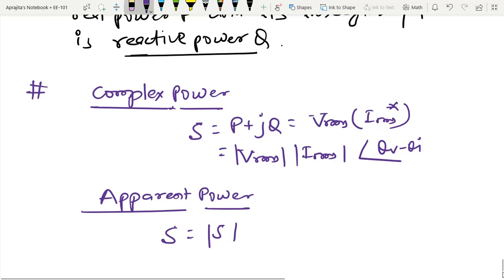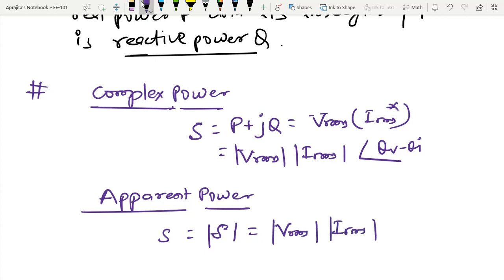So whenever we are telling apparent power, at that time we are representing it by a small s, and this is by capital S. So the magnitude of the complex number is the VRMS and IRMS magnitude.